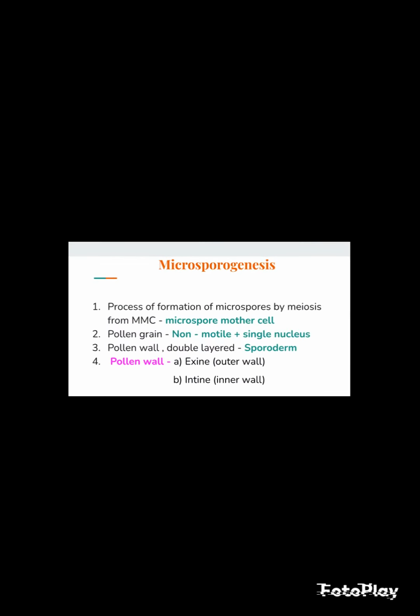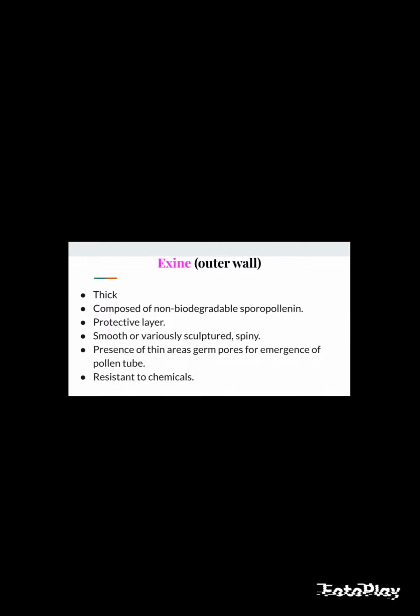Microsporogenesis is the process of formation of microspores by meiosis from MMC, called microspore mother cells. Pollen grain is haploid with a single nucleus. The pollen wall is double layered, called sporoderm. Pollen wall: exine, the outer wall, and intine, the inner wall. Exine, the outer wall, is thick. It is composed of non-biodegradable sporopollenin. It is a protective layer. It is smooth or variously sculptured, spiny.